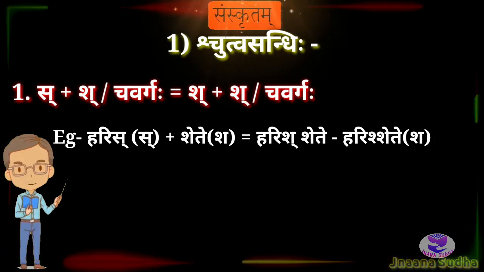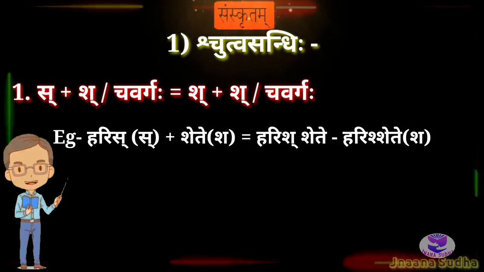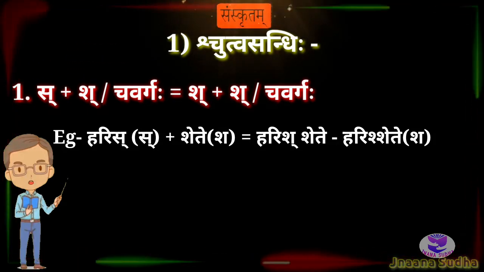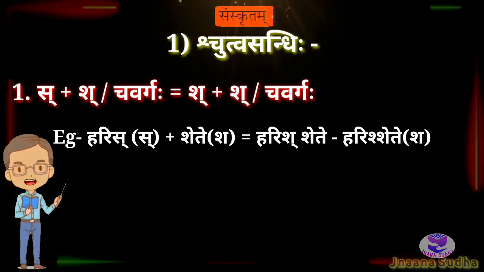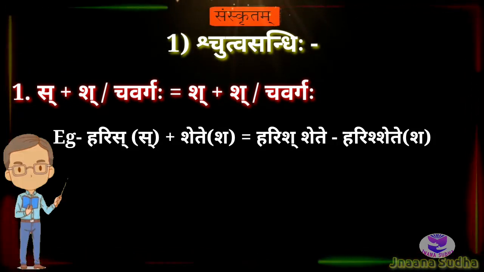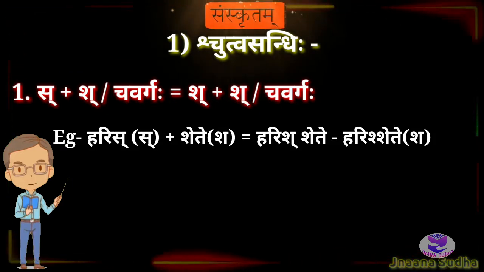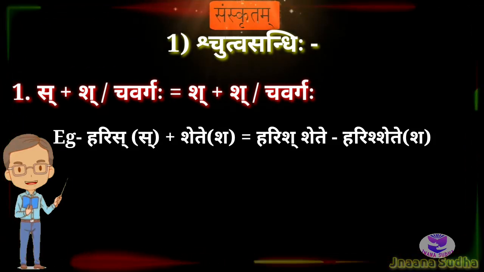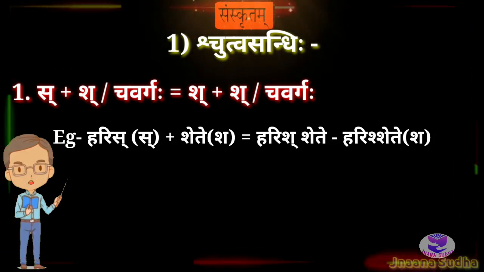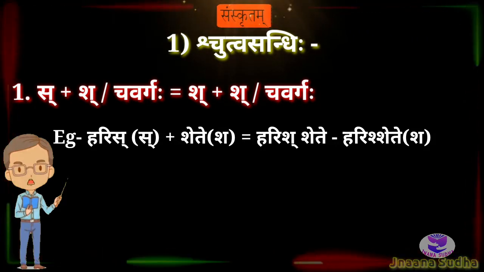After becoming a Sandhi, Harish Shete. Haris, Sakara will become Shakara. We are pronouncing Shakara twice. This is the first example.